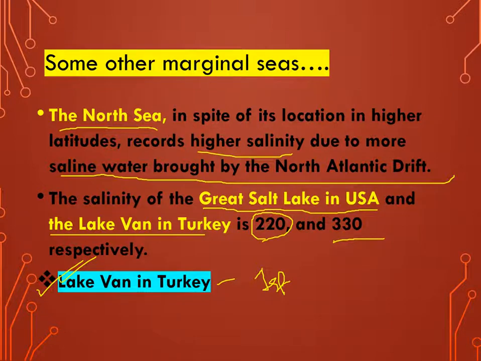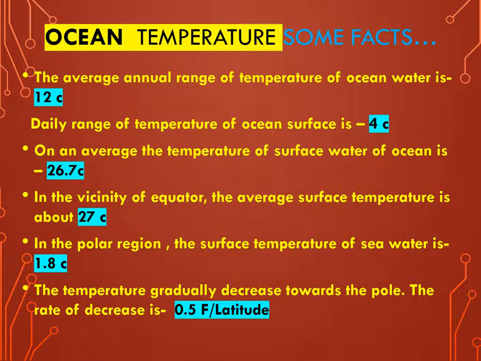Okay. Now coming to the next important part, that is ocean temperature. Now the question is, what should we get ready from this portion? In this case, you have to understand some facts that I have bulleted. You have to remember all these concepts for the NET exam. First is the average annual range of temperature of ocean water is 12 degrees centigrade.